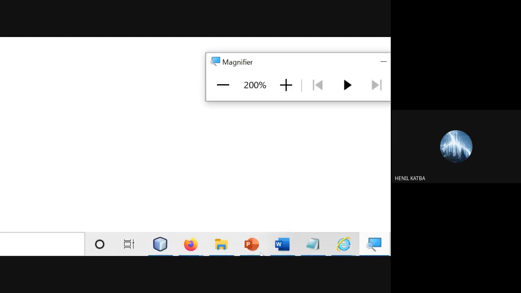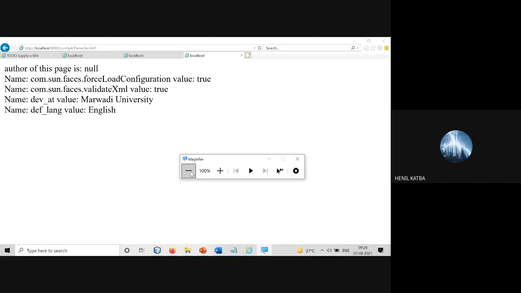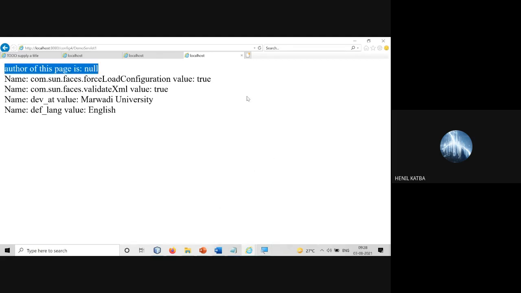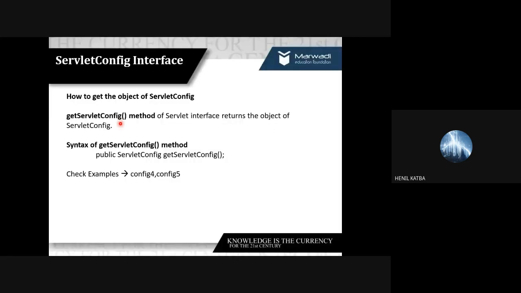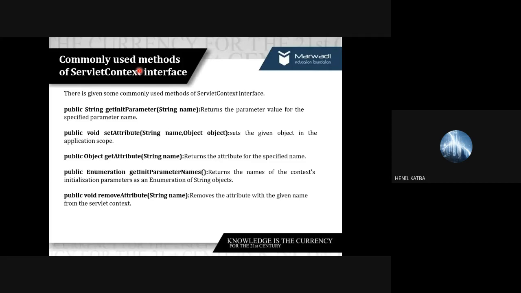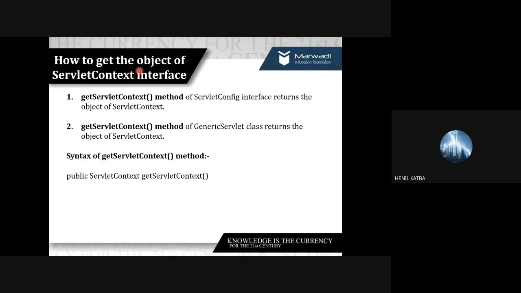Any question, any doubt up till now? Right? So that's it for today. Further things we'll discuss in the next session. If we summarize, we learned how to get the servlet context and config object with the help of getServletContext and getServletConfig methods. We learned that servlet context is used for many, whereas config is used for a single servlet.